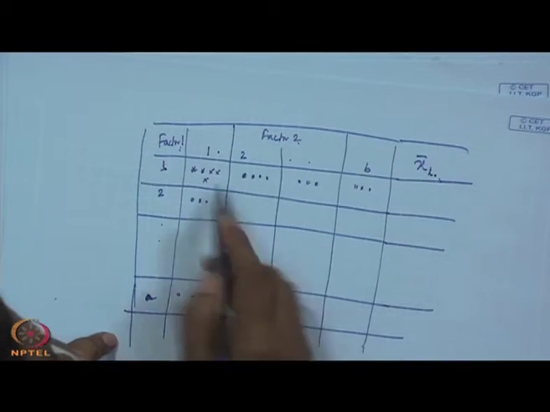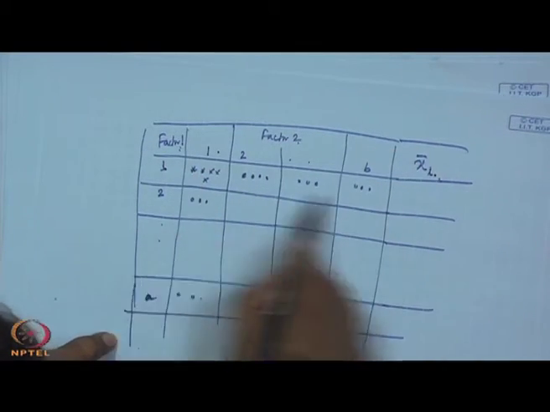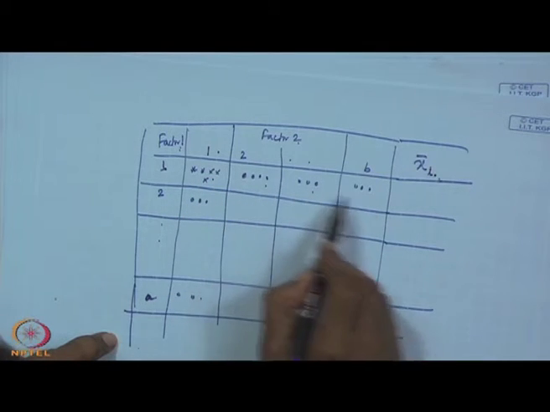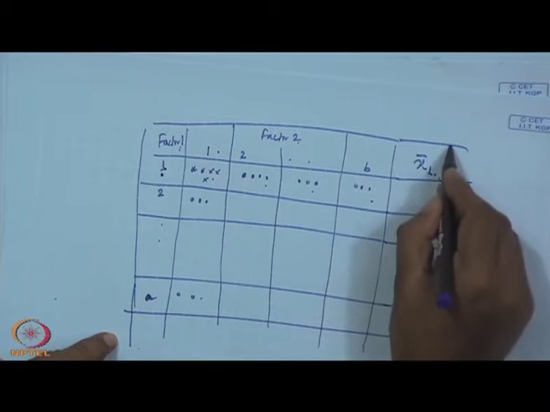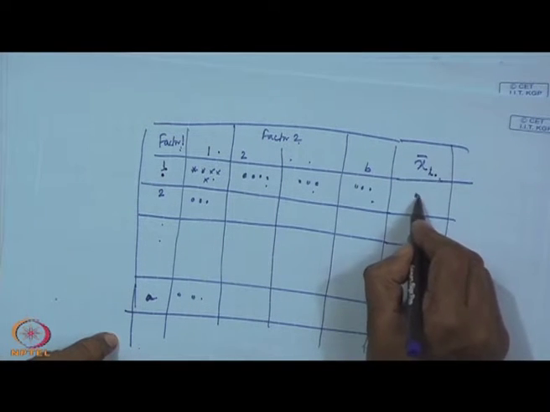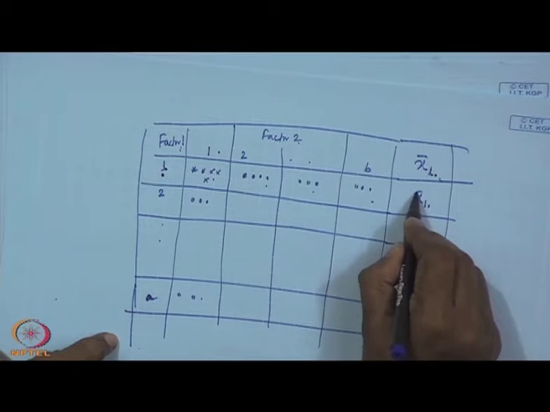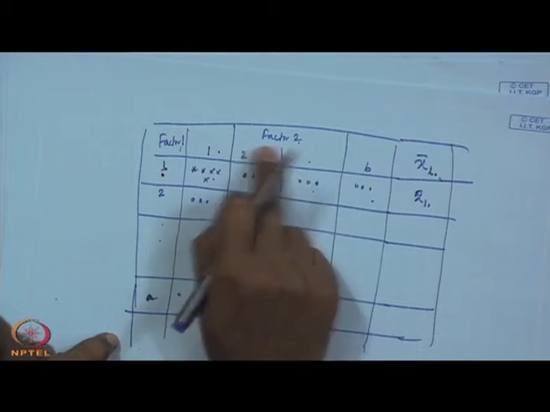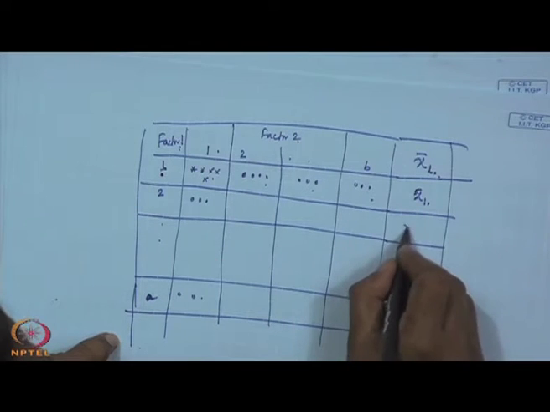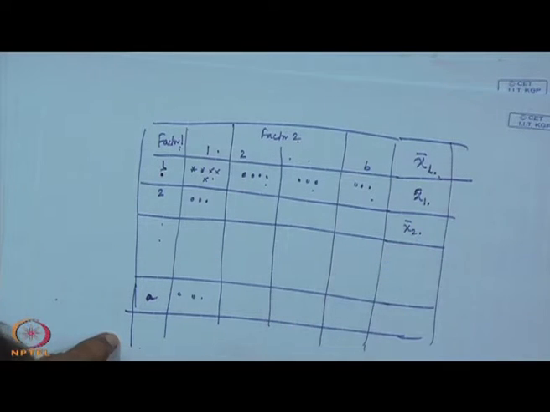If you ignore factor 2, then the sum total of observations in this cell, this cell, this cell, this cell, this observation is related to 1. So you will be getting 1 average. You are ignoring factor 2. Similarly here you are getting 2 average.